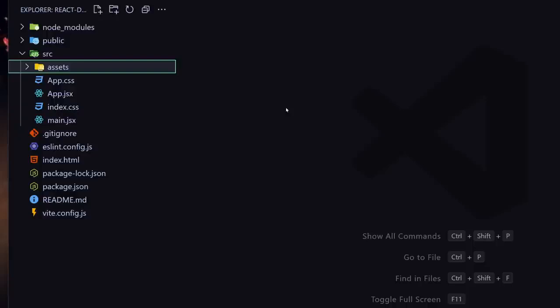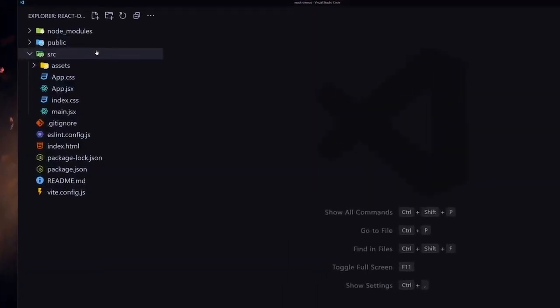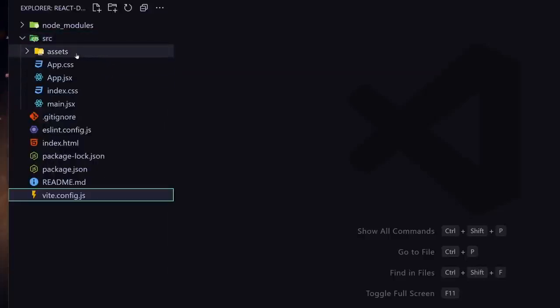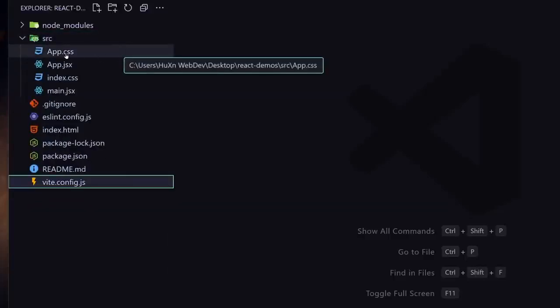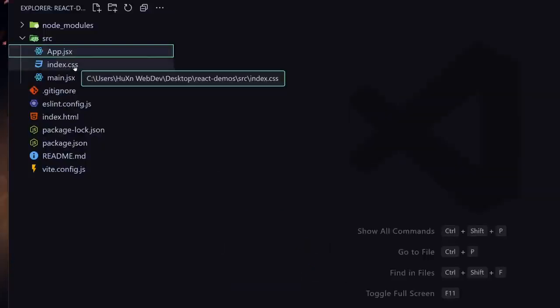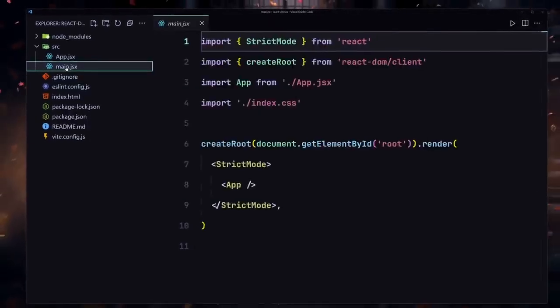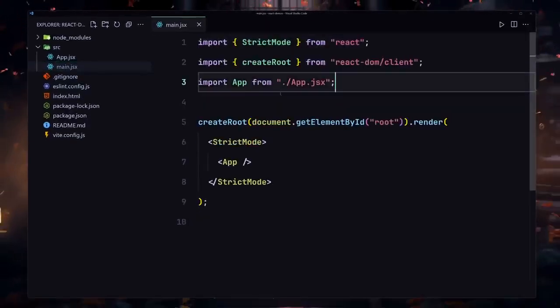And now I'm going to remove all of the unnecessary stuff from our project. Time for the cleanup. So for now, we don't need this public folder, so I'm going to select that and delete it. Next, we also don't need this assets folder, so I'm going to remove that from here. We also don't need App.css and also index.css. Next, we have to go inside this main.jsx and just remove this line of code. So I'm going to just remove that, save my file.